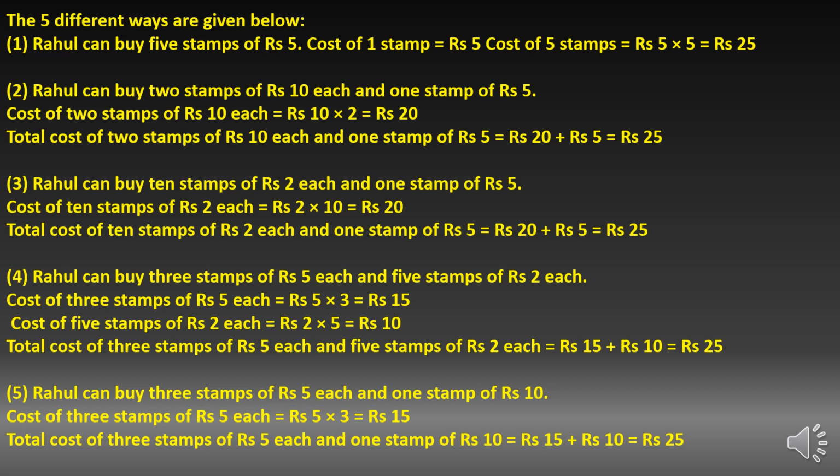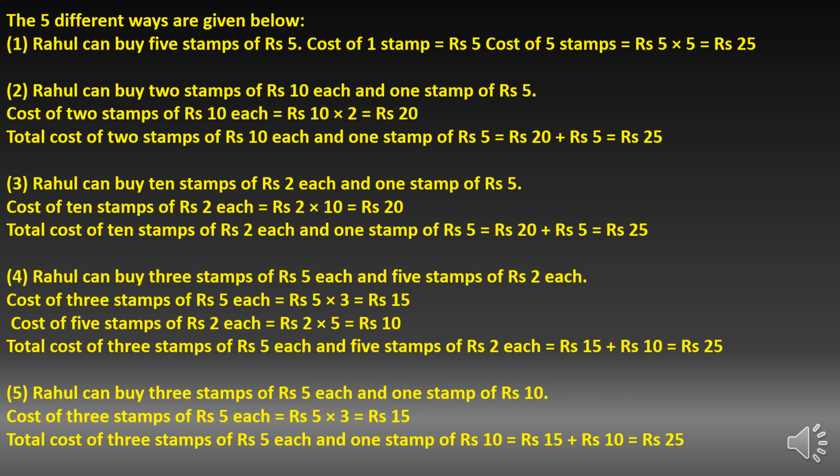Rahul can buy 10 stamps of rupees 2 each and 1 stamp of rupees 5. So the cost of 10 stamps of rupees 2 each is rupees 2 into 10, that is rupees 20, and the total cost of 10 stamps of rupees 2 each and 1 stamp of rupees 5 is 20 plus 5, equal to rupees 25. Rahul can buy 3 stamps of rupees 5 each and 5 stamps of rupees 2 each.